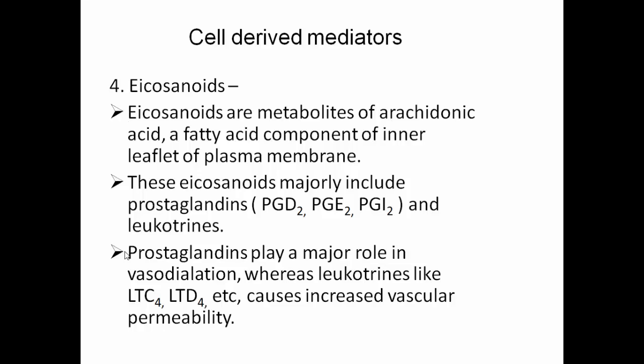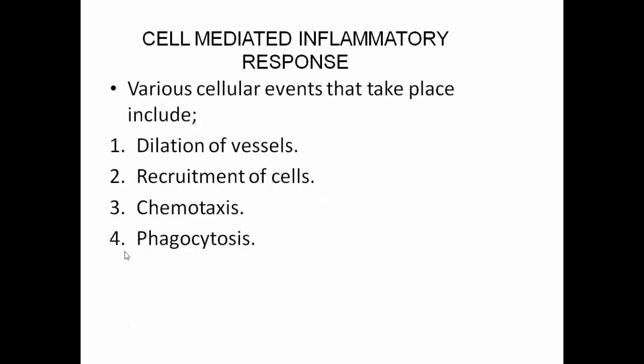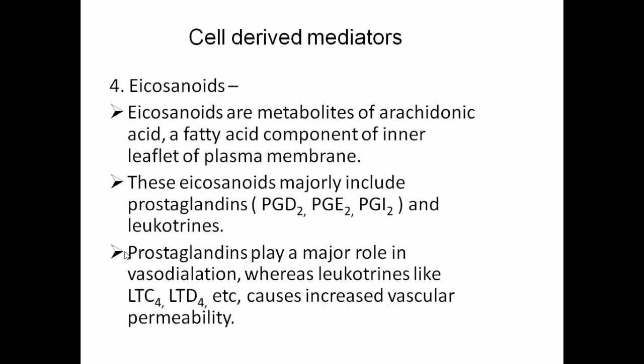Next is eicosanoids. Eicosanoids are the metabolites of arachidonic acid, a fatty acid component of inner leaflet of plasma membrane. These eicosanoids majorly include prostaglandins and leukotrienes. Prostaglandins play a major role in vasodilation, whereas leukotrienes play a major role in increasing the vascular permeability. These all were the chemically mediated inflammatory responses, that is, different chemical mediators which are involved during the inflammatory response.